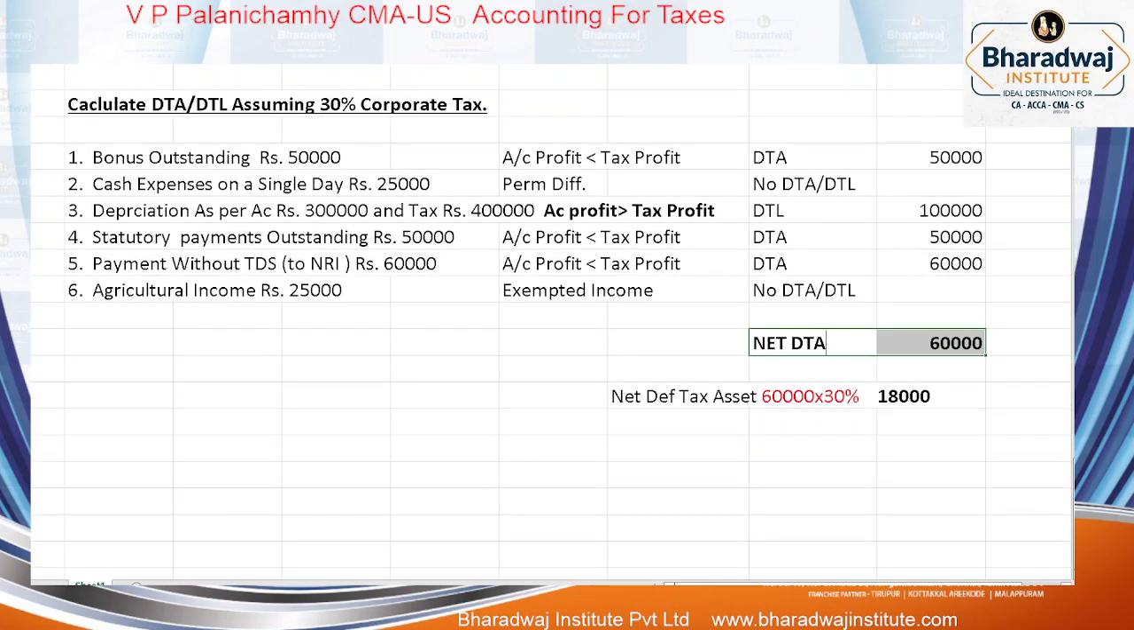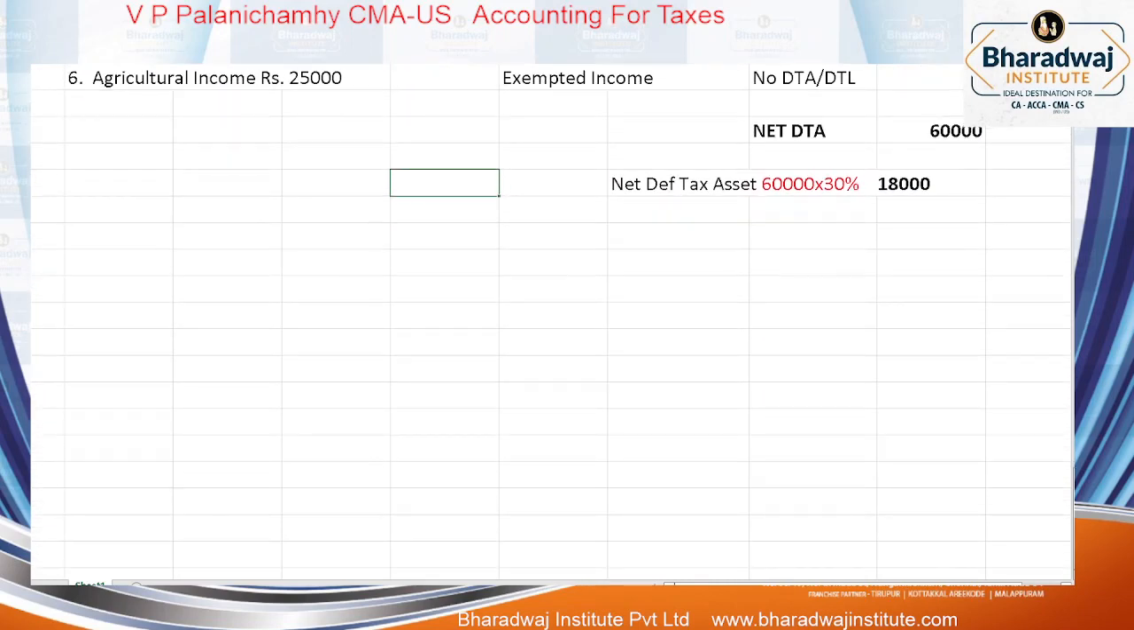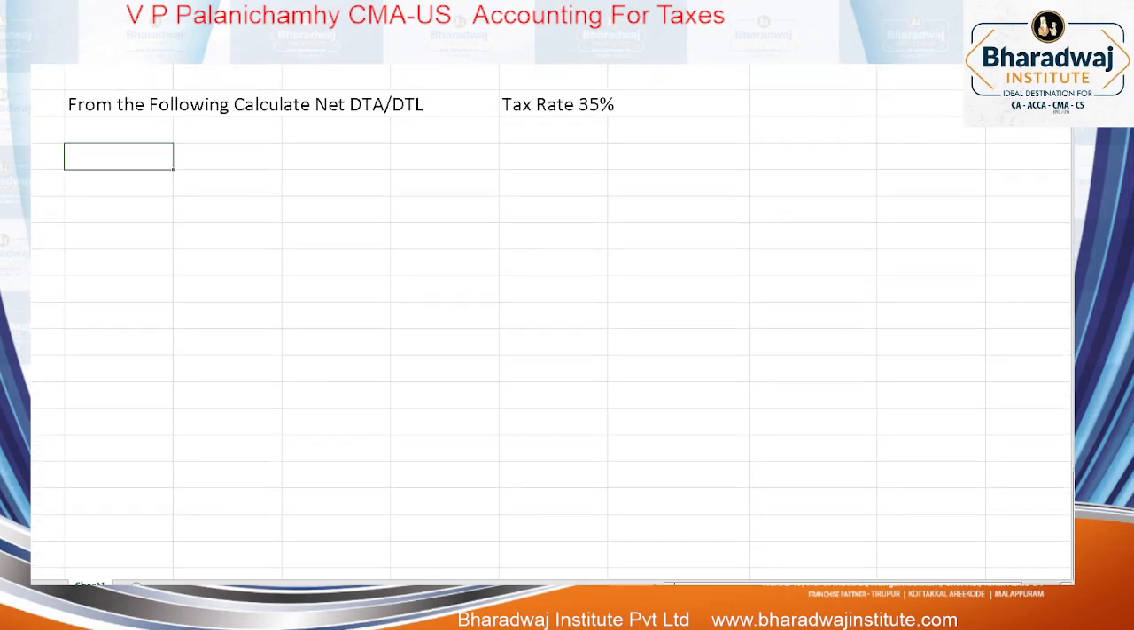Pick up this. This is a typical question for about 5 marks in the exam. Shall we start? From the following, calculate net DTA or DTL. Tax rate 35%. Tax rate how much percentage? 35%. Pick up this. This is also past exam question only.